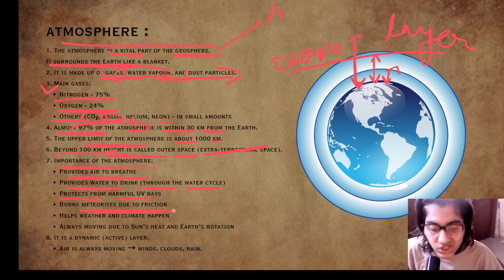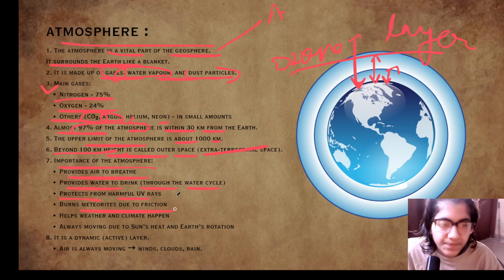That causes friction, friction causes heat, and that heat burns them before reaching the earth. So they burn in the upper atmosphere because of colliding with the air particles.